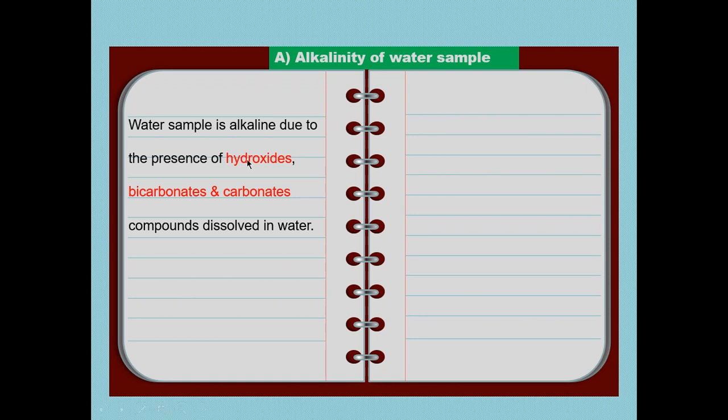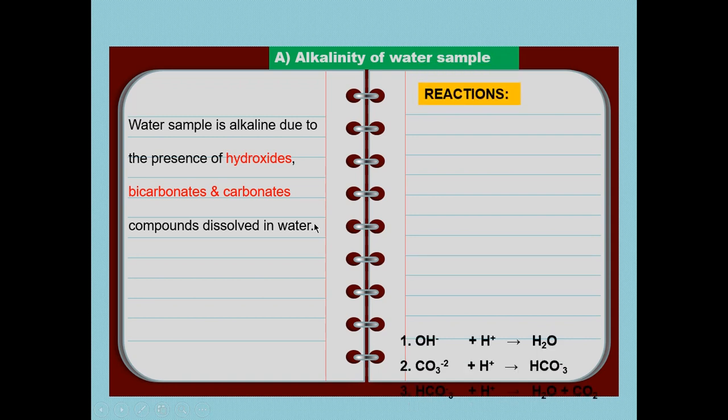So these three are the main constituents responsible for the total alkalinity of water. In short, to calculate the total alkalinity of a given water sample, we should know the amount of hydroxide, bicarbonate and carbonate present in that water.